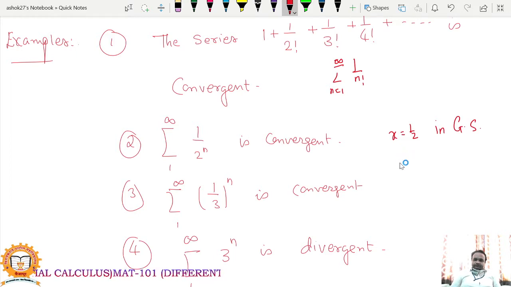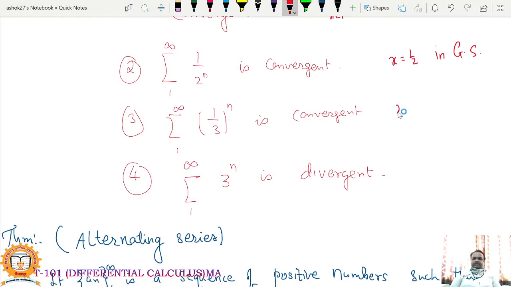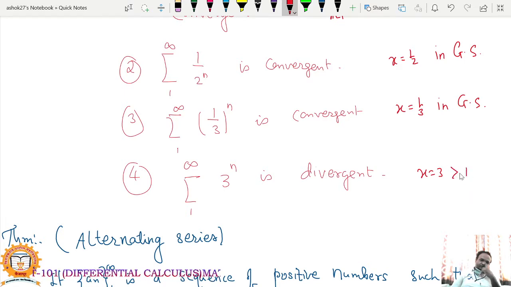If you take x equal to 1 upon 3 in the geometric series, then this series will be convergent because 1 upon 3 lies between 0 and 1. And similarly, if you take x equal to 3, then this series will be divergent because x is strictly greater than 1. So obviously this will be a divergent series because of the convergence of geometric series.